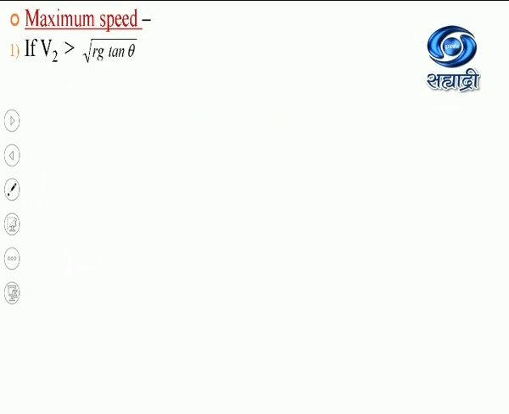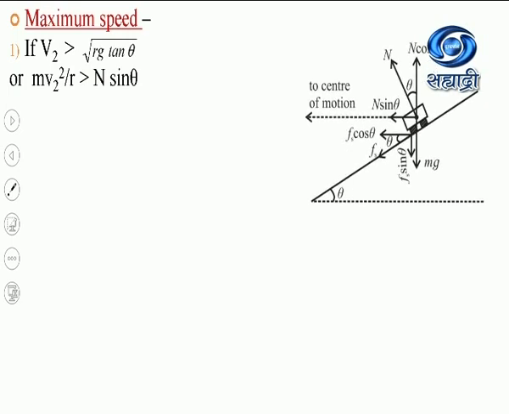Okay, now consider here v2 is greater than rg into tan theta, or mv2 square by r is greater than n sine theta. Again take the same figure here. Now see again, the vehicle is moving with a speed which is greater than the square root of rg into tan theta, because the force of friction is now acting along the inclination downwards.